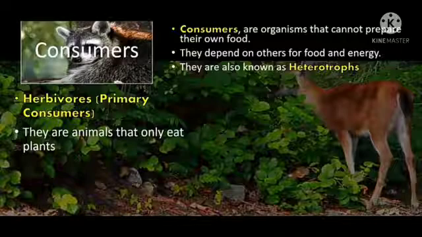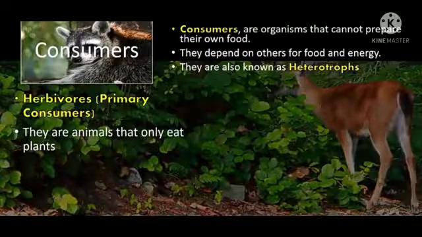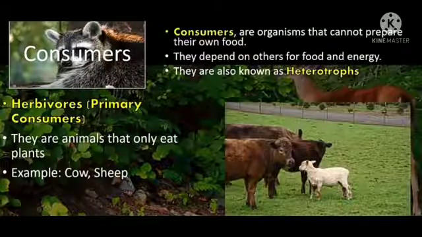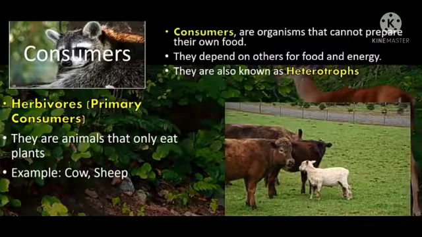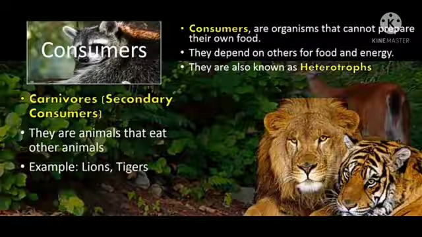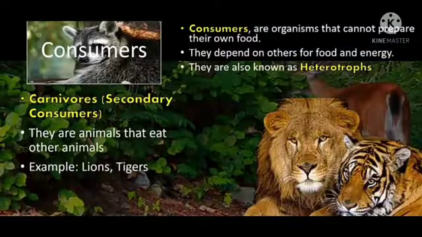Examples of primary consumers or herbivores include cow, sheep, deer, goat, etc. Right? Next is your carnivores or secondary consumers. These are all carnivorous animals like lion, tiger, snake, frog, and hawk, which feed on herbivores or primary consumers.